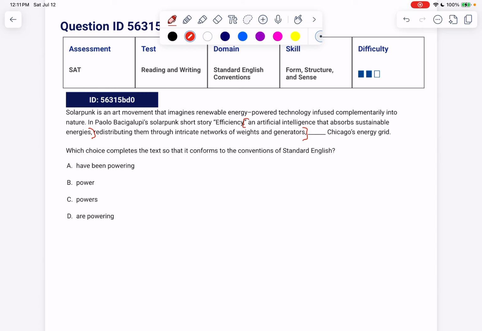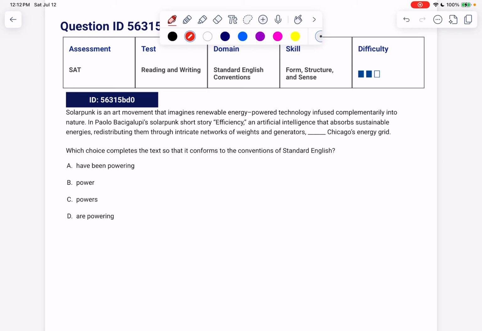So what do we see was powering Chicago's energy grid? I'll give you a second to take a look and think, what is the subject? Oh, I misread this. I take this back.